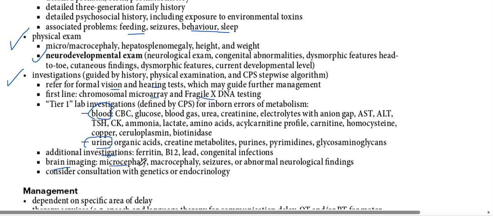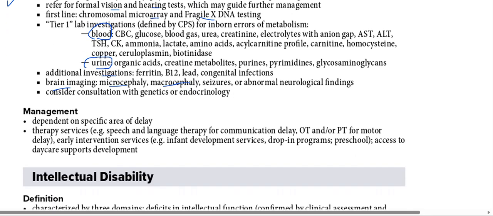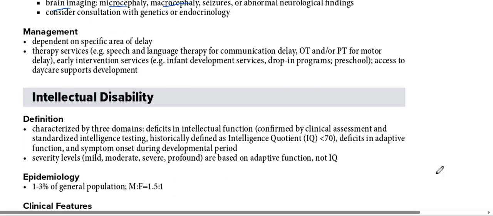We need to rule out causes of microcephaly, big brain, small brain, seizures. Consider consultation with genetics or endocrinology. So genetics is important, endocrinology is important. Management depends upon the specific area of delay.